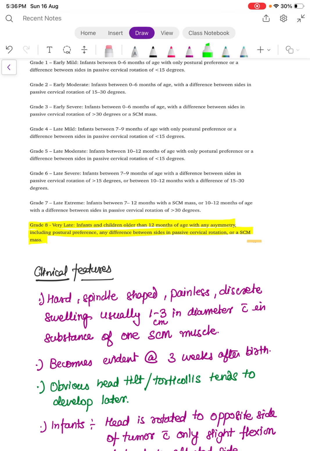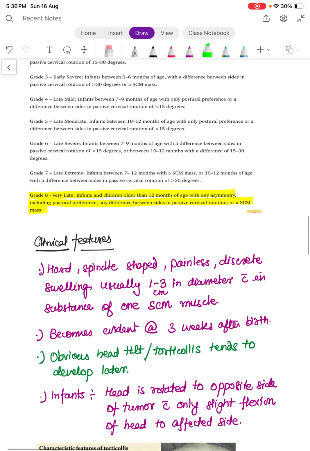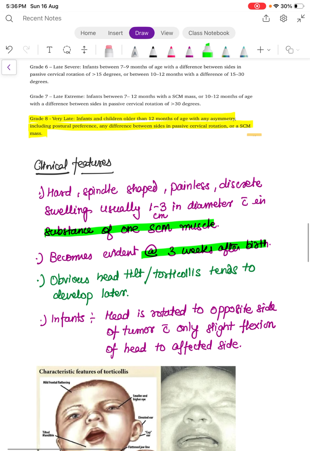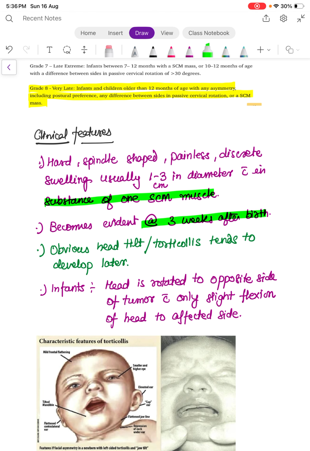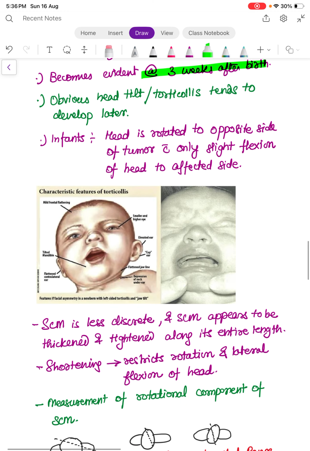So if we talk about clinical features, there will be a hard, spindle-shaped, painless, discrete swelling, usually 1 to 3 centimeters in diameter, in the substance of one of the sternocleidomastoid muscles, and it will become evident around 3 weeks after birth. Obvious head tilt and torticollis tend to develop later, and infants will usually rotate the head to the opposite side of the tumor with only slight flexion of the head to the affected side. You can see the image here.